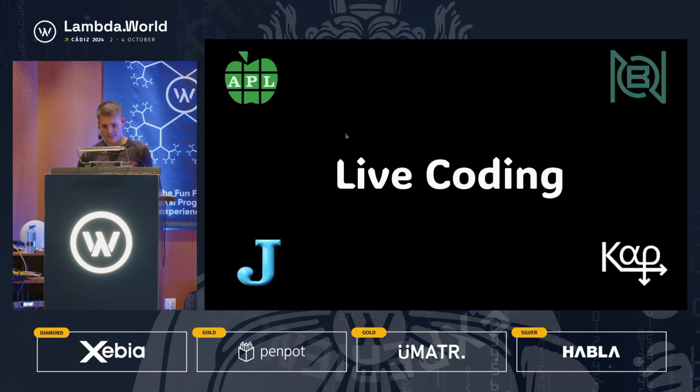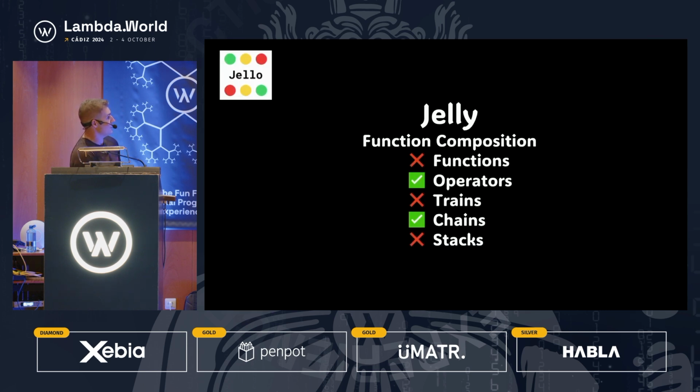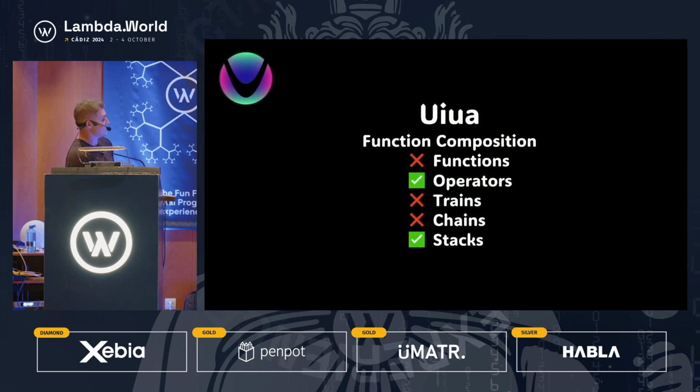I think we're going to go back to the slides now. We're going to try and wind down in the next 5 minutes here to leave time for a couple of questions. So we've got 2 more languages, Jelly and then Uiua. Jelly is the one with chains, and Uiua is the one with stacks. But these ones are going to be pretty quick.